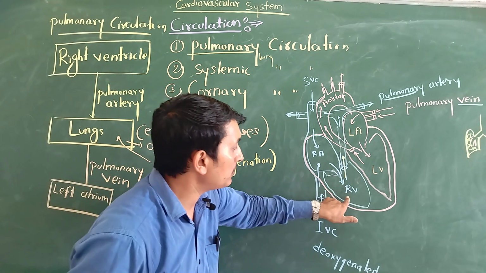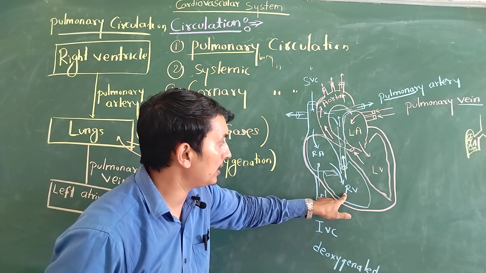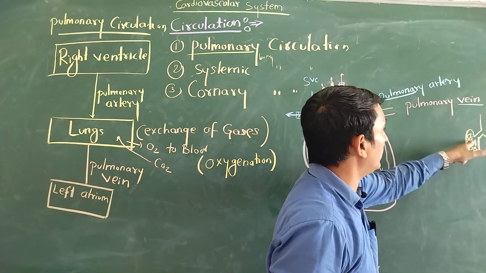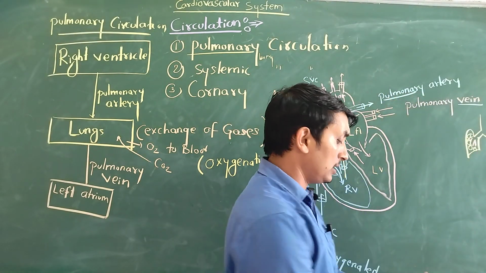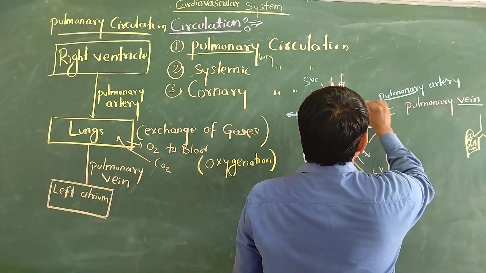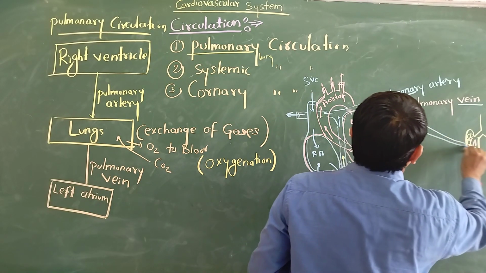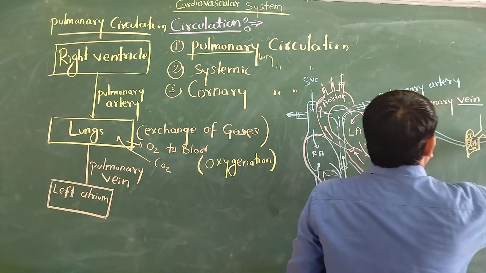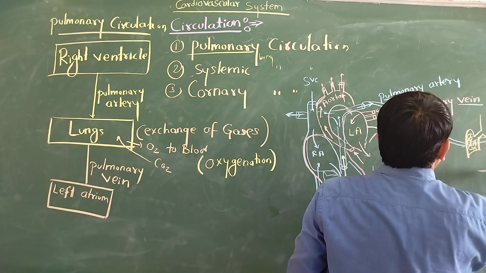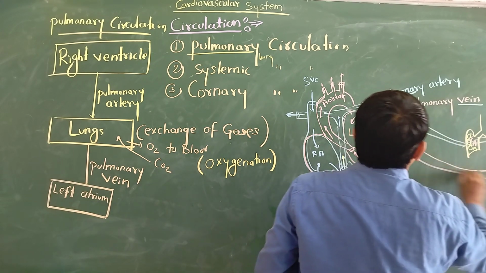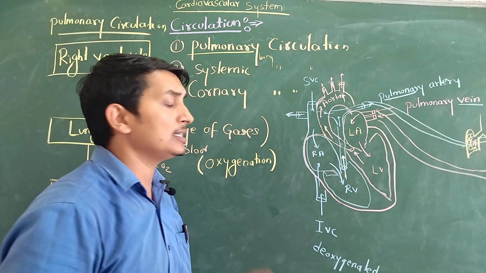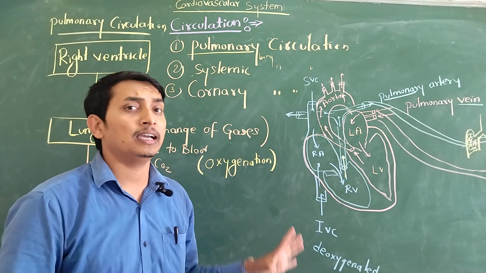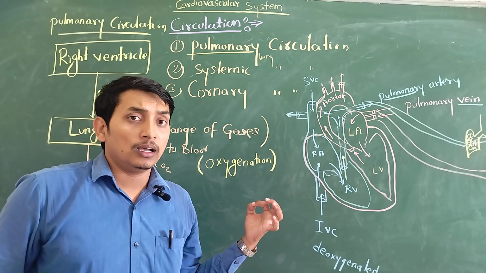When the right ventricle pumps blood, in this diagram, blood goes into the pulmonary artery. From the pulmonary artery, blood goes to the lungs. In the lungs, oxygenation takes place. After oxygenation, the blood becomes reddish, fully oxygenated, and is collected by the pulmonary vein. This pulmonary vein gives the blood to our left atrium. This process is called the pulmonary circulation. I hope everyone is clear about this. If you feel any confusion, you can comment in the box.